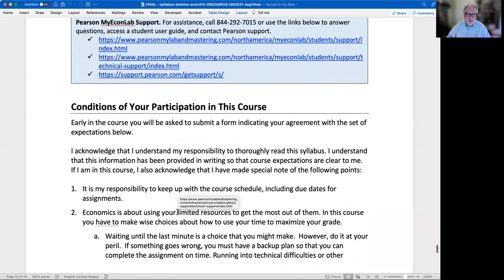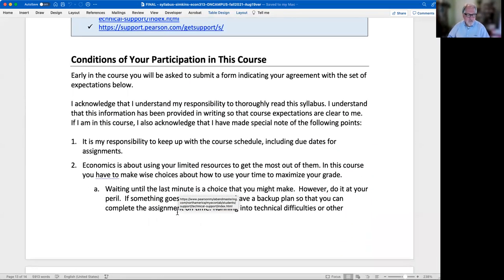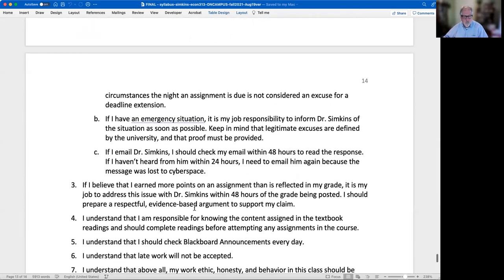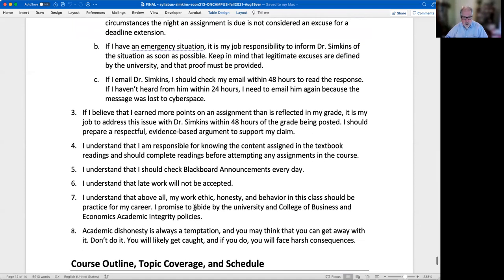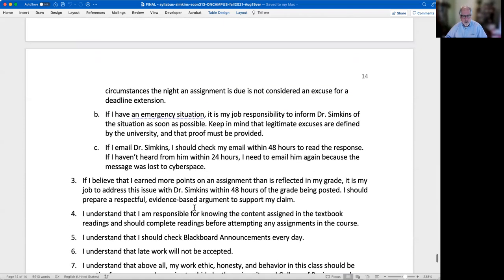And then there is a sheet that's one of the steps in the Start Here portion of the course that you need to sign off on and submit to me, whether you're in the on-campus or online section. And it goes through a whole variety of things to make sure you really understand what your responsibilities are in the course. Okay.